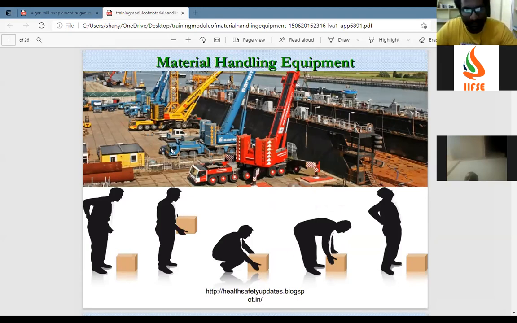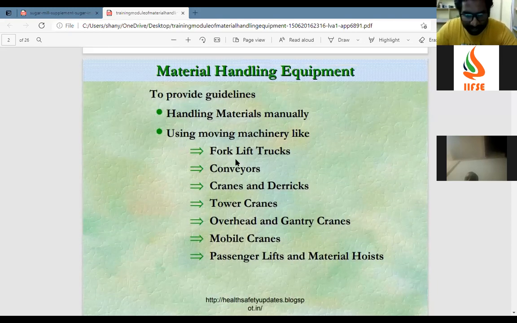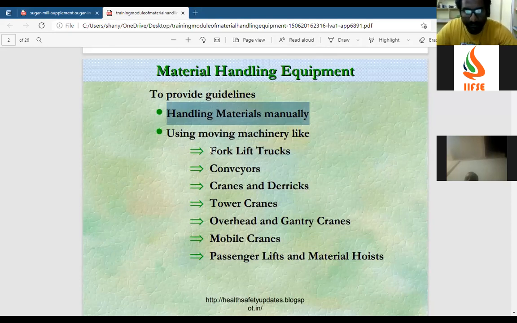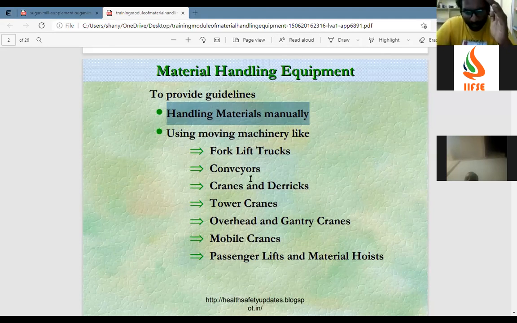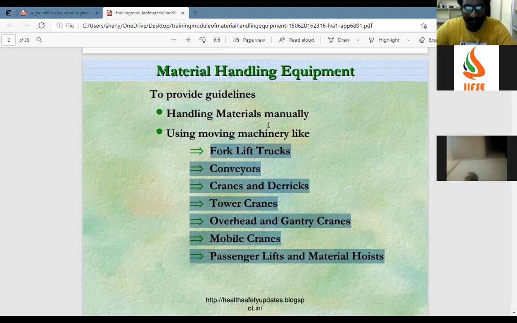Okay, the load is handled. See, these are some of the cranes. So these are some of the material handling equipment. We have spoken about forklift trucks. This is the manual handling of materials which we have already discussed. These are the few machineries with which mechanical material handling is done. These are the core ideas of mechanical material handling, so you have to remember all these basic things.